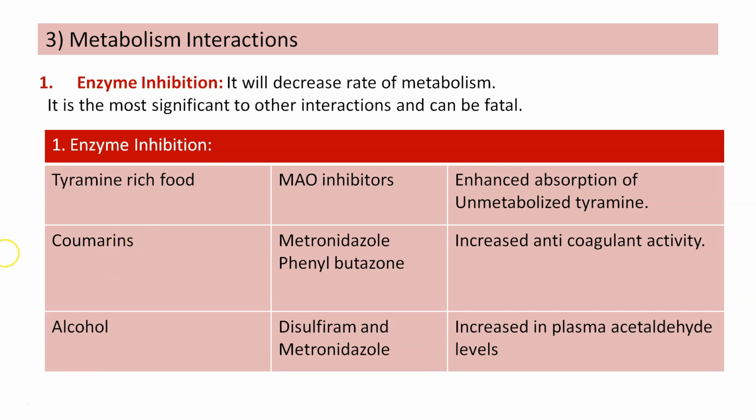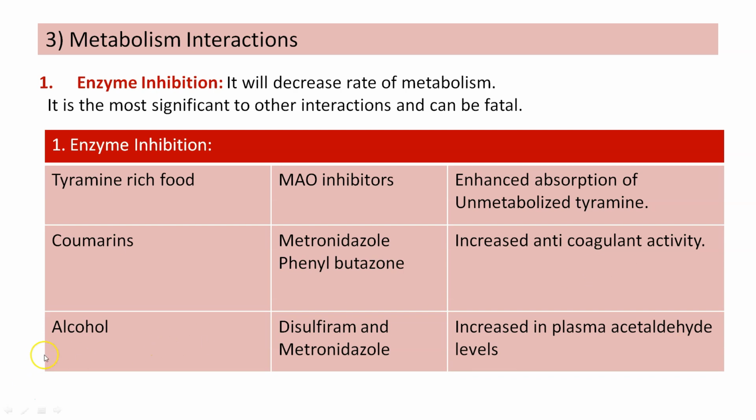Next, the coumarins. When coumarins are given along with metronidazole or phenylbutazone, it causes increased anticoagulant activity. Whenever anticoagulant activity is increased, it may result in bleeding.